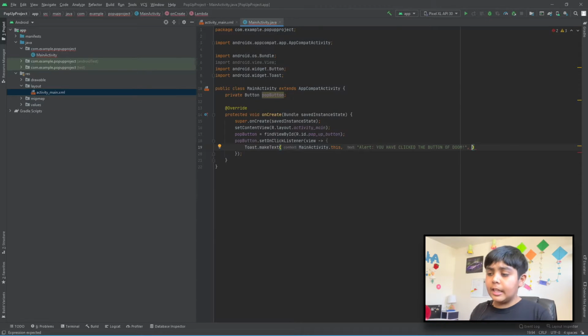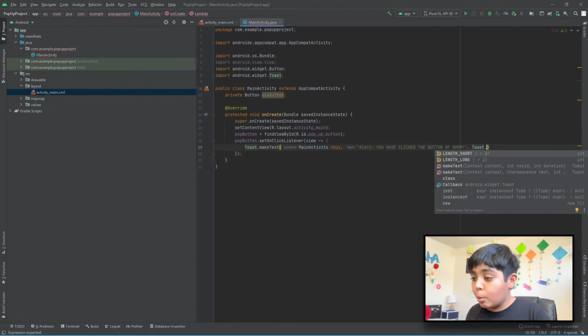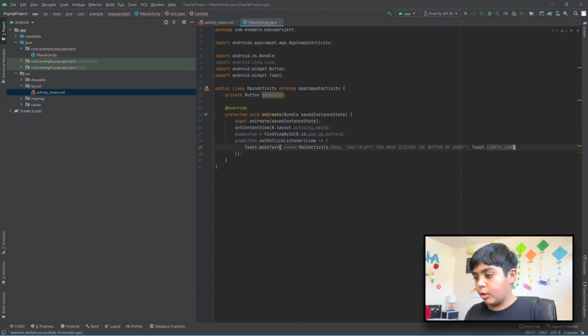So now we have to give it the length. We could just do Toast, there you go, dot LENGTH. So we have two: we have LENGTH_SHORT and LENGTH_LONG. I'm just going to show you guys both. Basically LENGTH_LONG will show it for a longer period of time, and LENGTH_SHORT will show it for a shorter period of time. Most of the time I like to use LENGTH_LONG, so that's what I'm going to do.